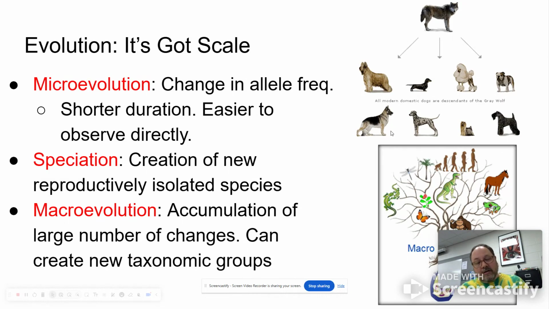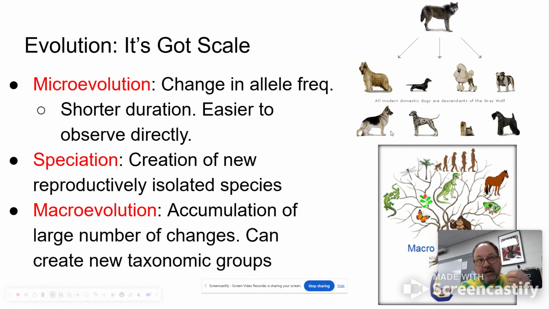But we know that on grander time scales, life can change to a much greater degree. With macroevolution, you have whole new branches on the tree of life emerge. That happened 500 million years ago with the Cambrian explosion, where the different phyla of animals, the different types of animals that we see today and that you would study in a zoology class, all emerged at around the same time. So you can get these big branches. But what we're going to focus on today in chapter 24 is how you get an individual branch, how you get a single species that crops up.